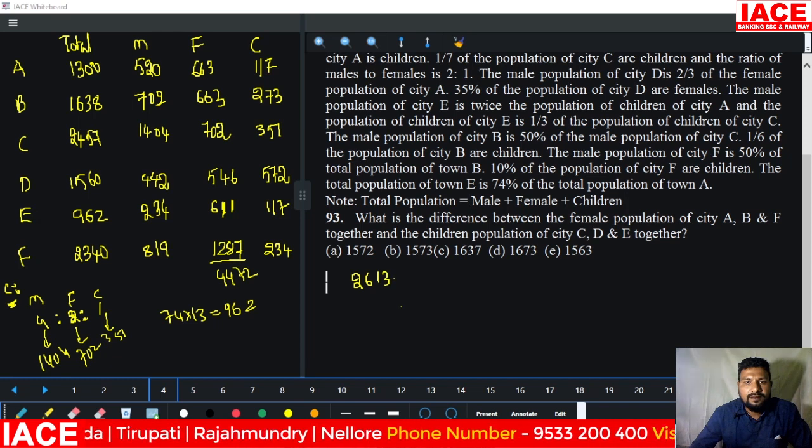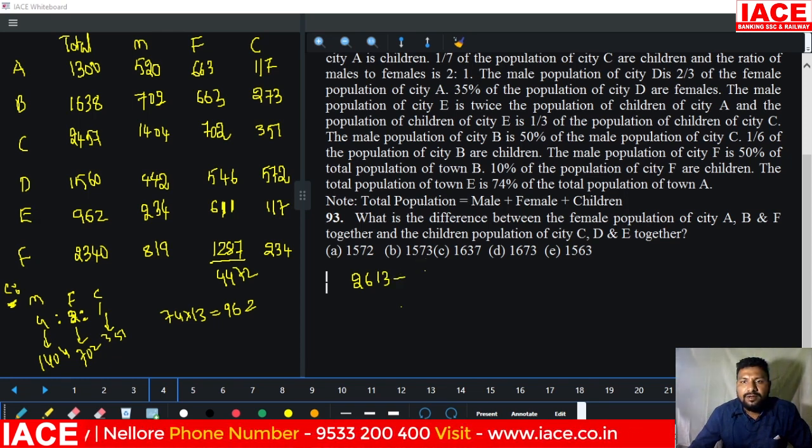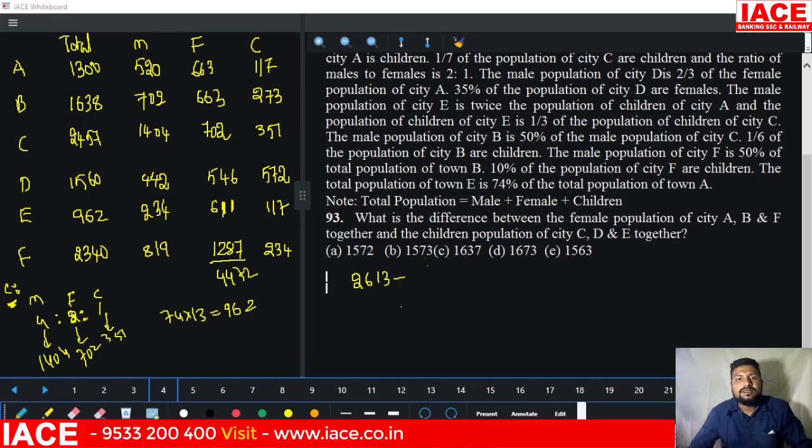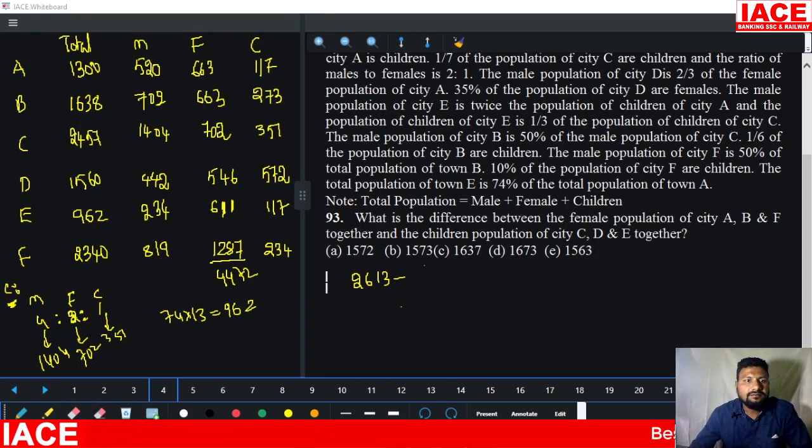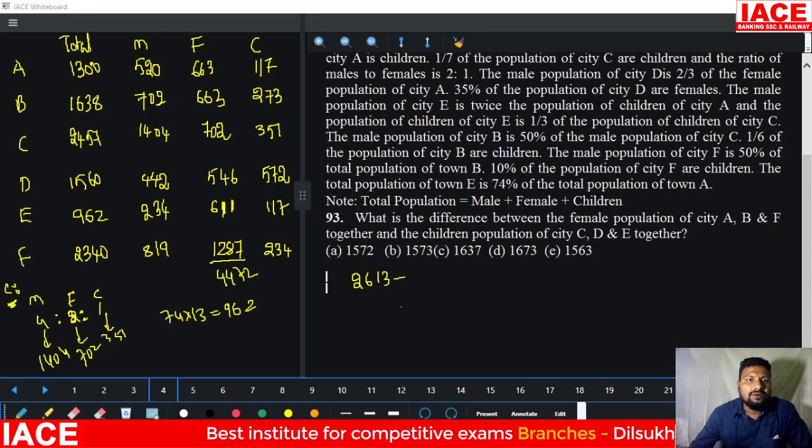2613 minus the children population of city CDE together. Here 300, 500, 800, 800 plus 100, 900. Hold with this.